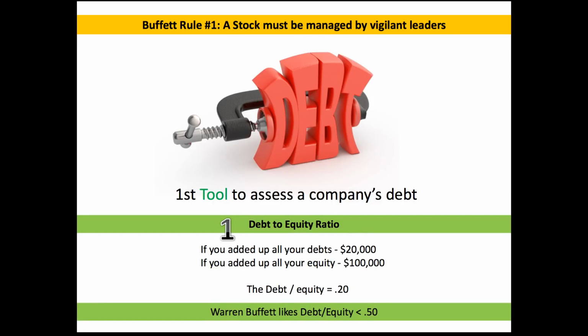So just a quick overview of what the debt-to-equity ratio is, and I'm going to put this in terms that are pretty easy for you to understand. If you were to add up all of your debts right now, your credit card debt, your car loan, the loan on your home, every single one of them, let's just assume that it came to $20,000, because maybe you're not living in a home, maybe you're renting or whatever the case might be. Let's just say that all your debts come to $20,000. Then you would add up all of your equity, and the easiest way to determine your equity is to put it in this situation.